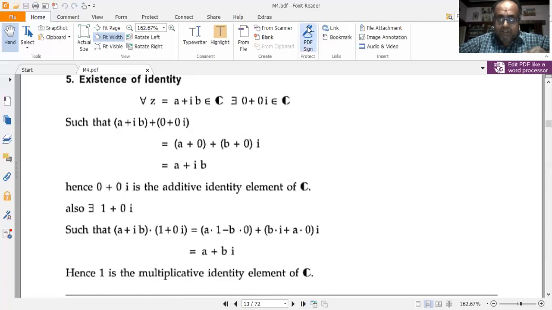Let me show it, otherwise there will be confusion. I should put a bracket here. There exists 1 plus 0i such that (a plus ib) into (1 plus 0i) is equal to, now multiply this as if it is a polynomial multiplication, a into 1 minus b into 0 plus (b into 1 plus a into 0) into i, which is equal to a plus bi itself.